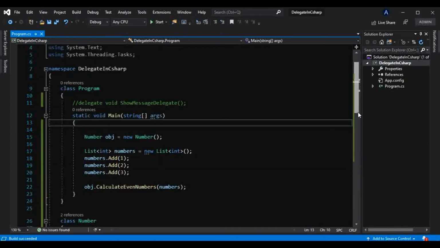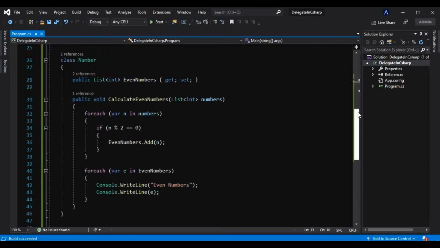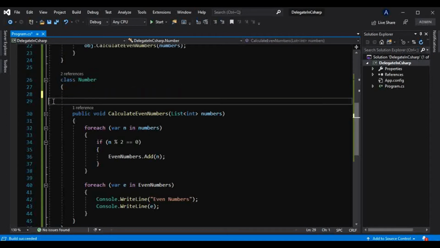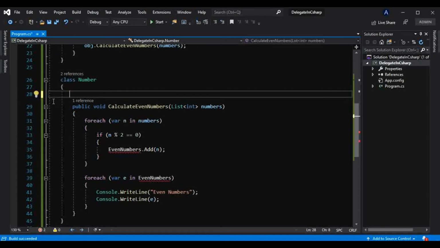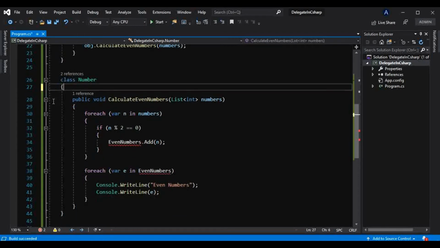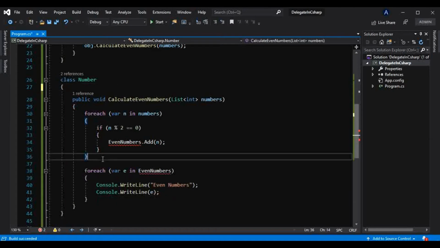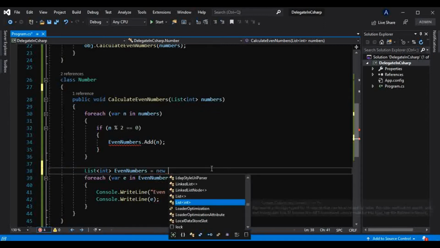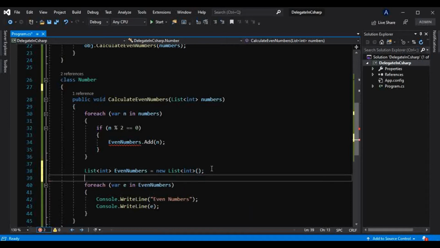Similarly, I will not take that property as well. We don't have to take that. So I will get rid of that as well, and I will explicitly create that list here only, is equal to new List<int>.